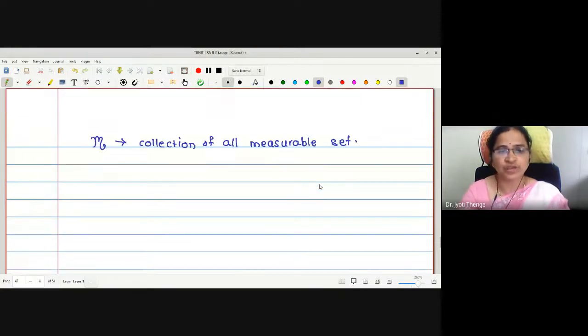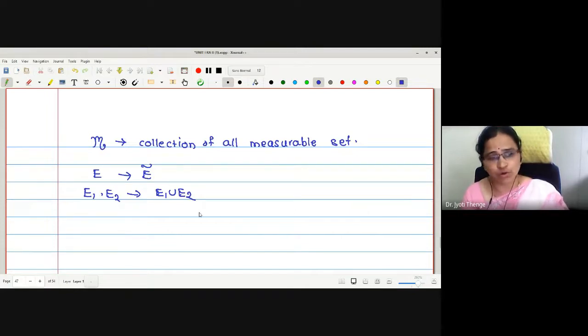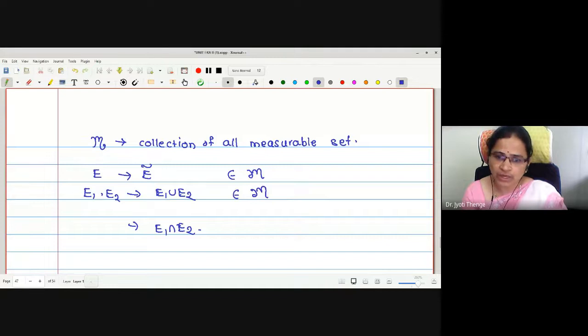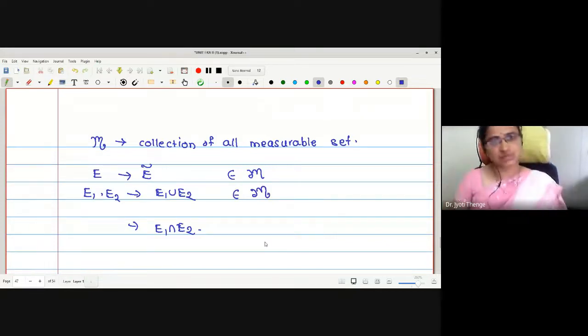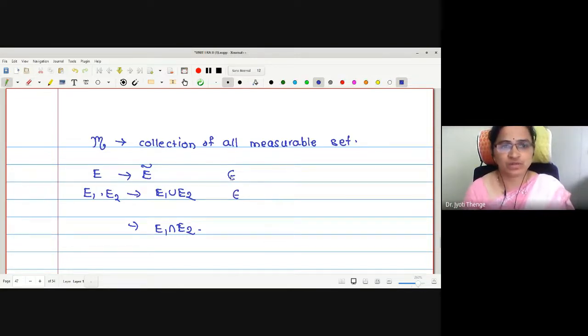Two lemmas we have just proved: if E is measurable, then E complement is also measurable. Also, if E1, E2 are measurable, then their union is also measurable. And then by De Morgan's law, their intersection is also measurable. Or one can say E complement is in curly M, and E1 union E2 is also in curly M. Whatever symbol you want to use for curly M, you can use it.